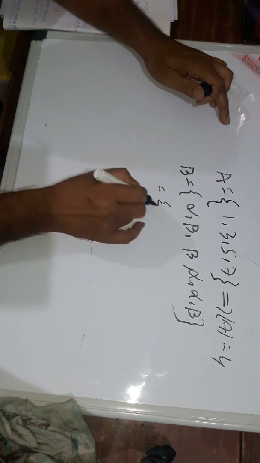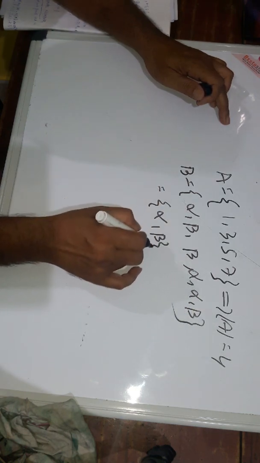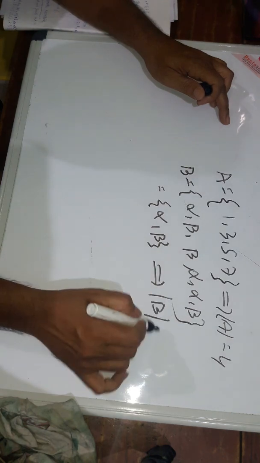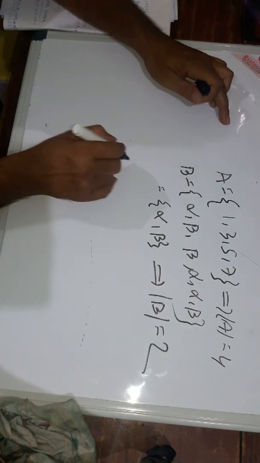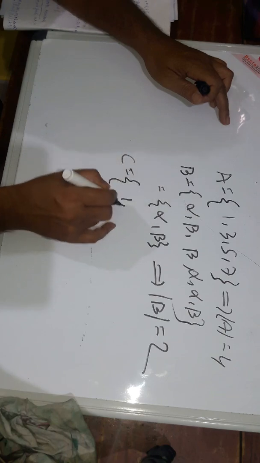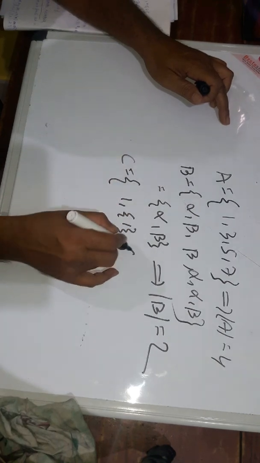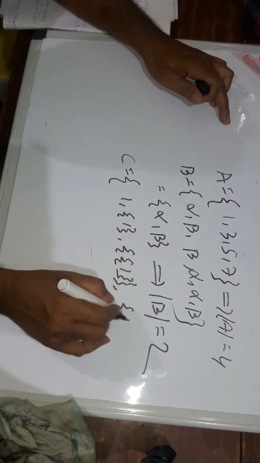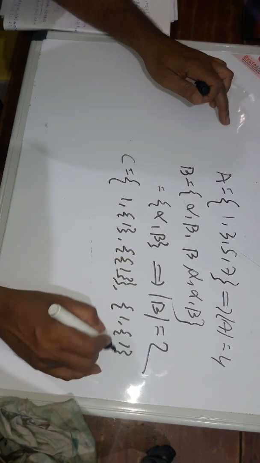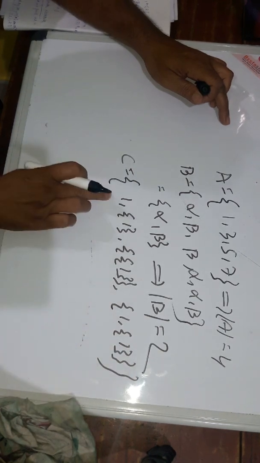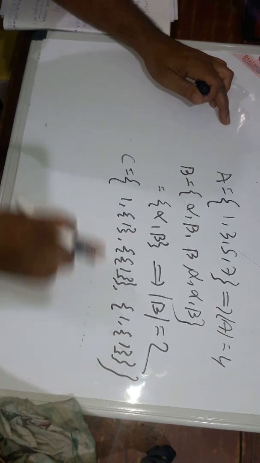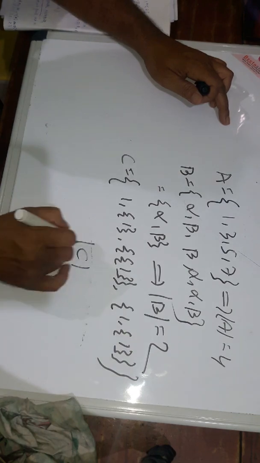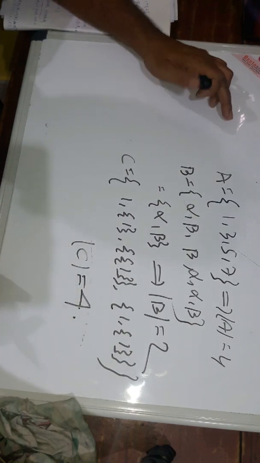Here alpha beta is repeated, so there are only 2 elements, and the cardinality of B is 2. C: 1, curly bracketed 1, double curly bracketed 1, and 1 with double curly bracketed 1. Look at these: 1, 2, 3, 4 elements. So the cardinality of C is equal to 4.